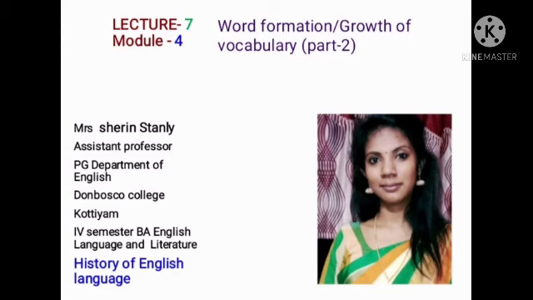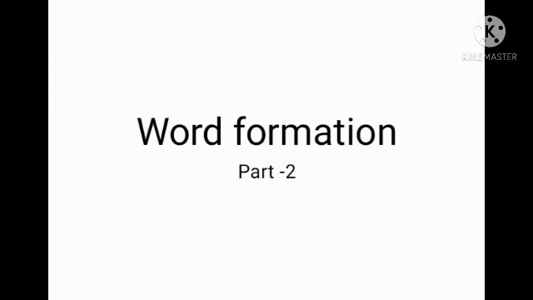This is the 7th lecture of the paper History of English Language, Semester 4. Dear students, this is the second part of the topic word formation. In the last lecture, we discussed word formation and two methods. Today, I introduce a few more methods of word formation.